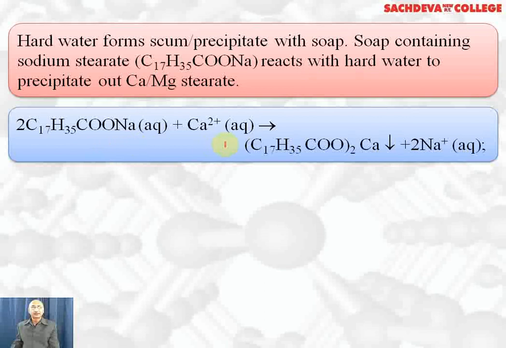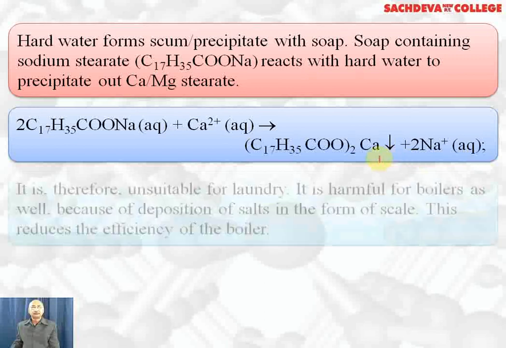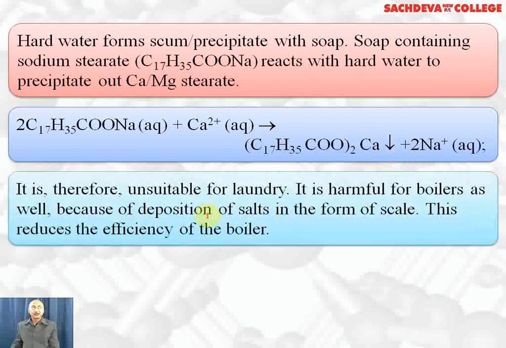2 moles of sodium stearate, that is the soap molecule, react with calcium ion to form a precipitate of calcium stearate, plus 2 sodium ions. If magnesium ions are present, we get magnesium stearate; everything else is the same. Magnesium stearate is also insoluble and forms scum. Hard water is therefore unsuitable for laundry. It is harmful for boilers as well because of the deposition of salt in the form of scale. This reduces the efficiency of the boiler.